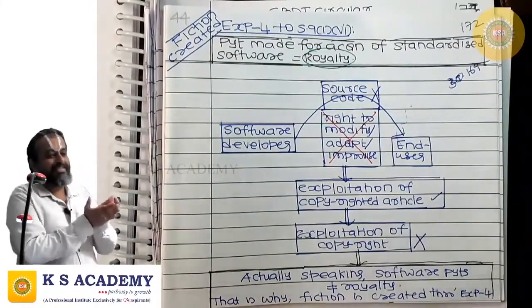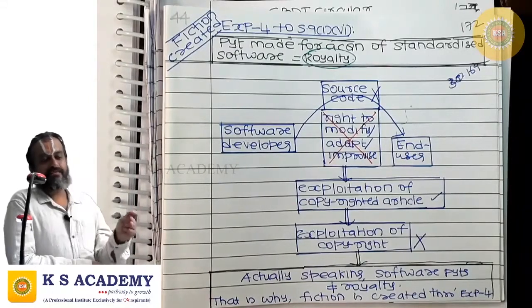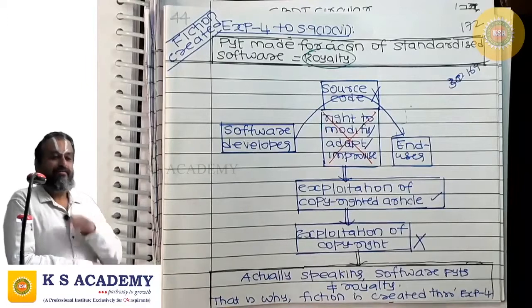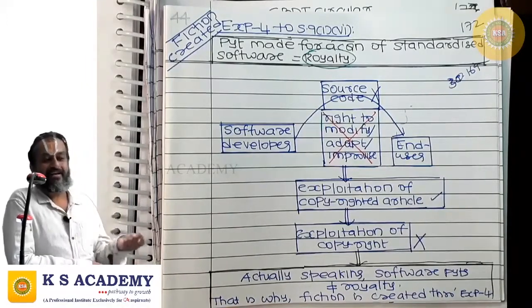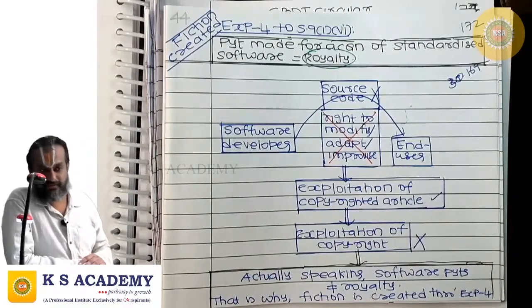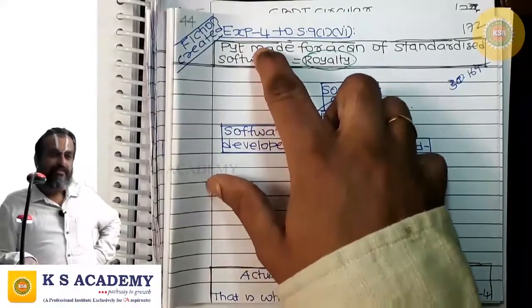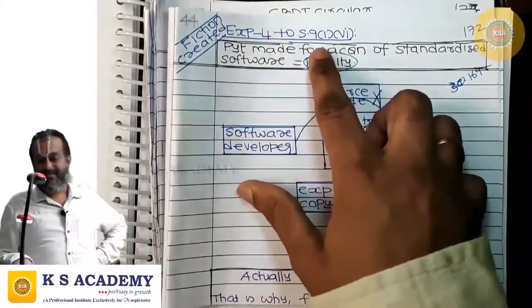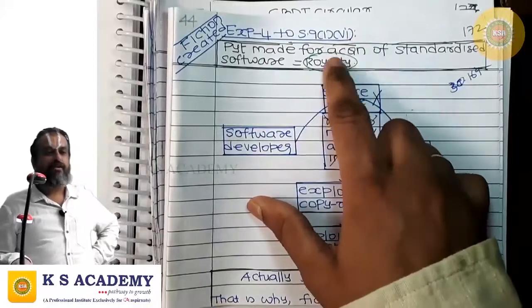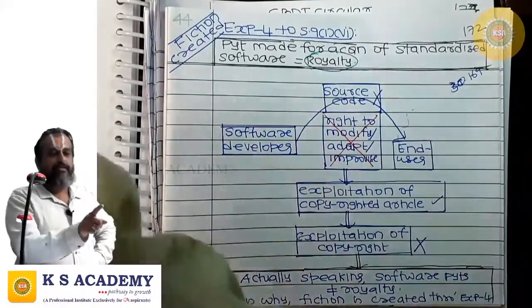So when you are purchasing standardized software, when you are making payment to the software developer, it's a business receipt, because this is a receipt for selling a copyrighted article. This is not a royalty which is earned for allowing exploitation of copyright in the article. Correct? But still, a fiction is created in Explanation 4 to Section 9(1)(vi). What fiction? If you are purchasing software, the software payment is deemed to be